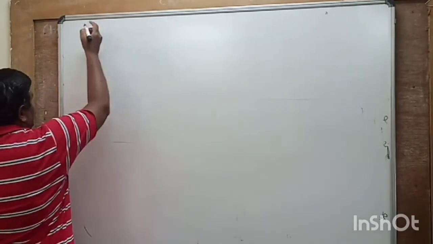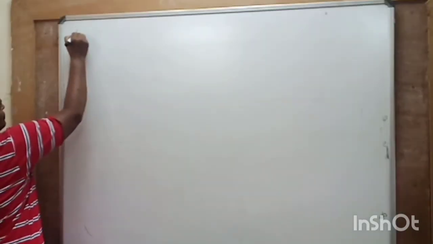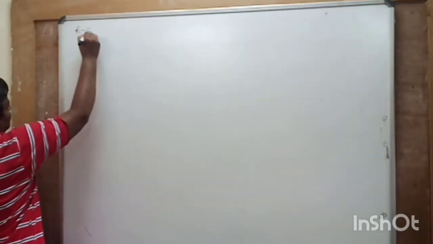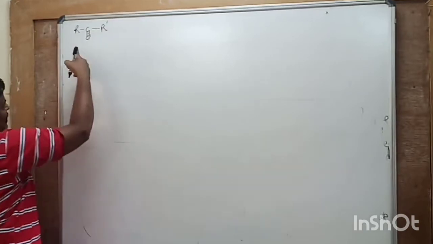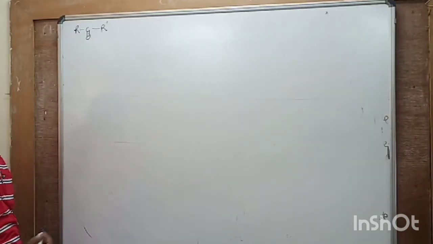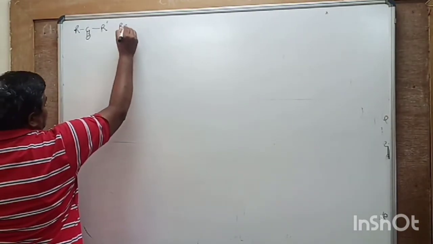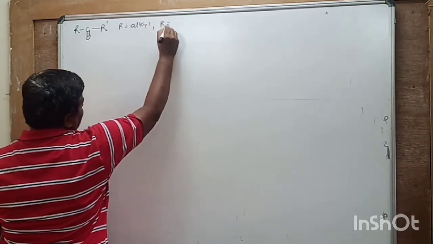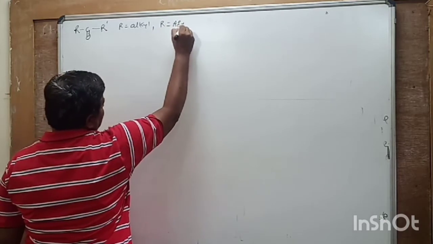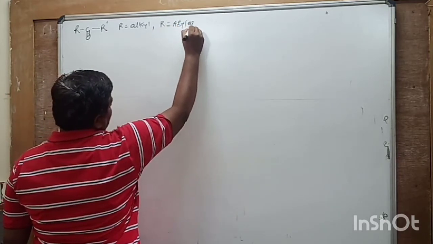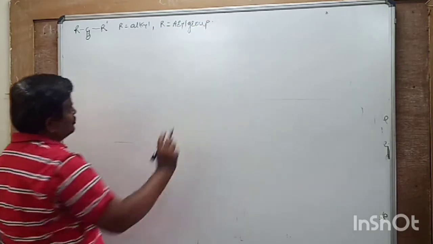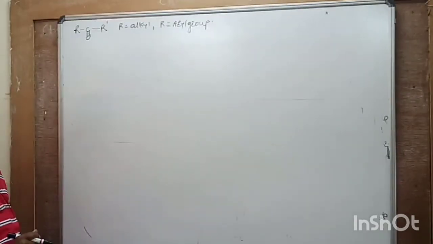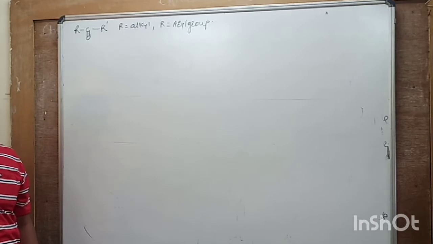Then we will consider next point, that is ketones. So here, as we have seen that in carbonyl compounds, these are RCOR', where R is alkyl group or R is aryl group. So you remember this R and R'. So these are ketones. So what are ketones?